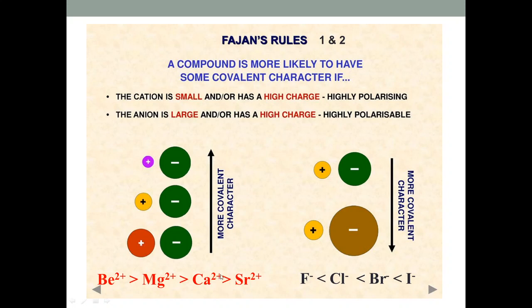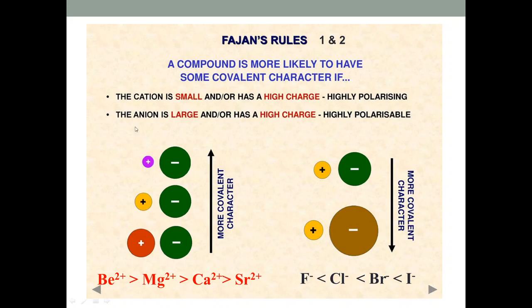So as the size goes on decreasing, the polarization increases. For example, here barium cation has smaller size and hence high polarizing power as compared to calcium cation which has large size.